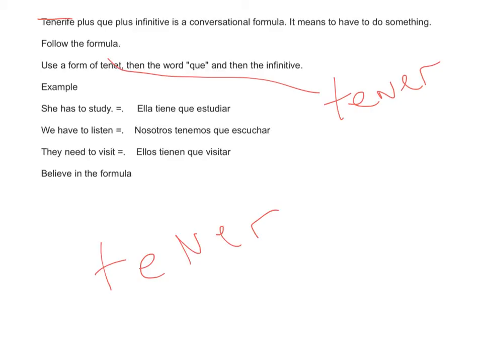They need to visit. Form of tener. Ellos tienen. Then que, then the infinitive. Que visitar. Believe, trust in the formula. Form of tener. The word que. Y entonces el infinitivo. Lo siento, un error. Próximo.